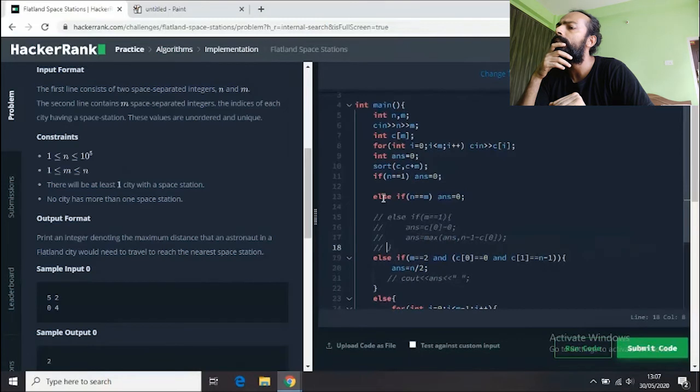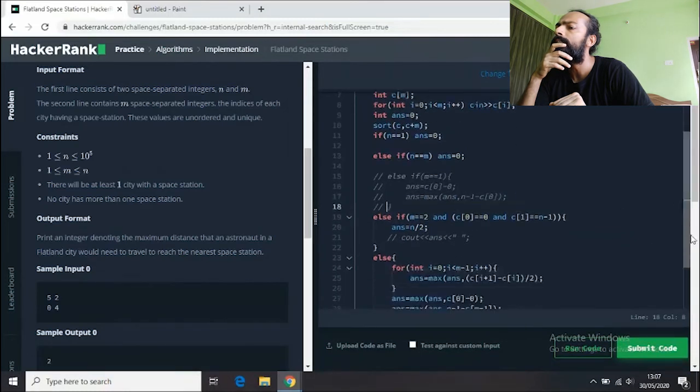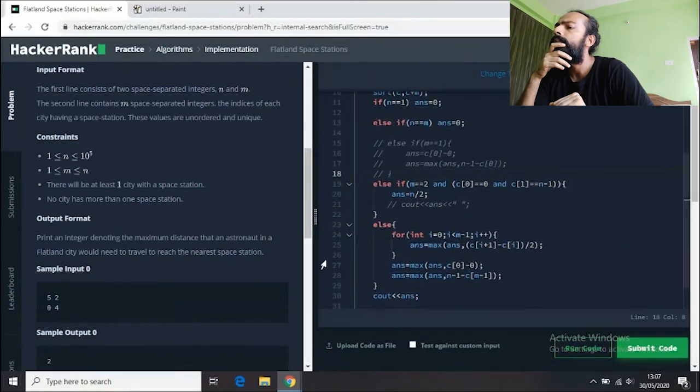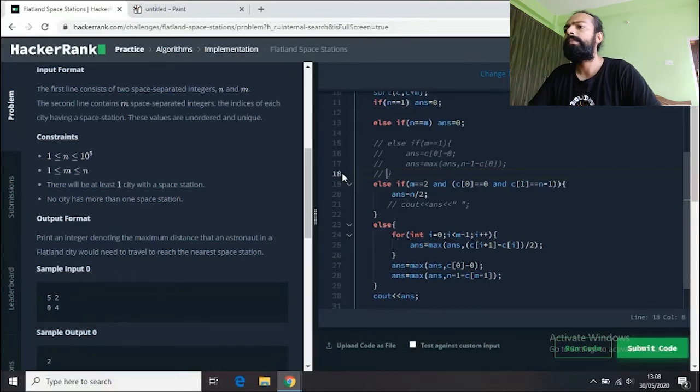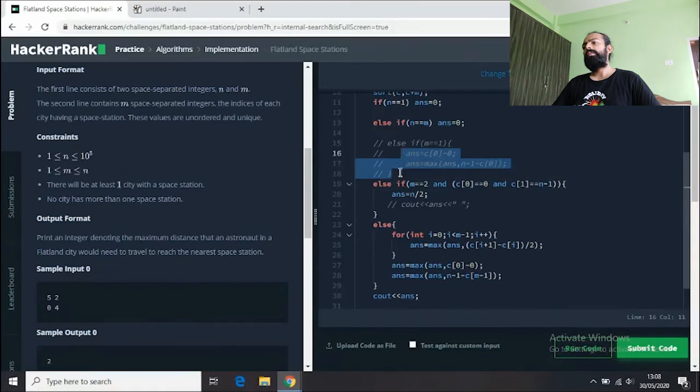Let me see why that works. If we go down to the last loop, is it the condition right after the loop that handles that case? Look, what I did there: I said if m is equal to 1, then I'm implementing these two operations. If I have m equal to 1 only, then this for loop will run for once only.